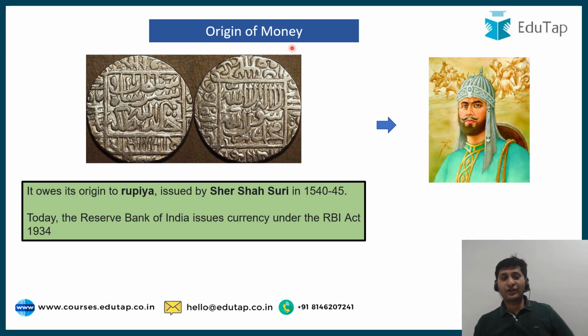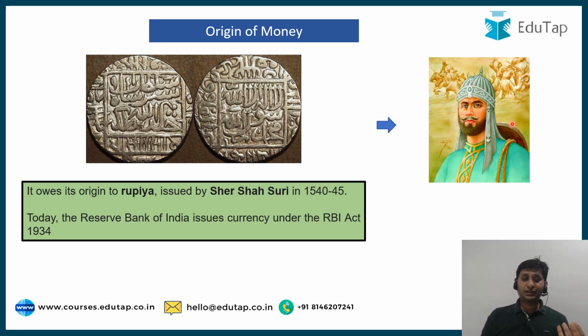Now, what is the origin of money? Right? How did money come into the picture? Apart from gold and silver or various other articles which used to be exchanged in the barter system, when did the original currency originate? Right. The answer is that it was Sher Shah Suri, the famous ruler who ruled India.